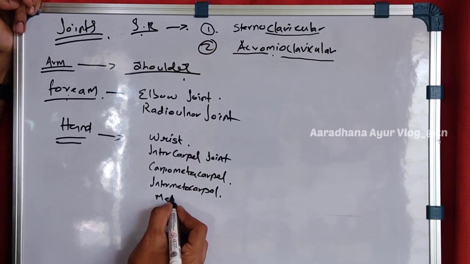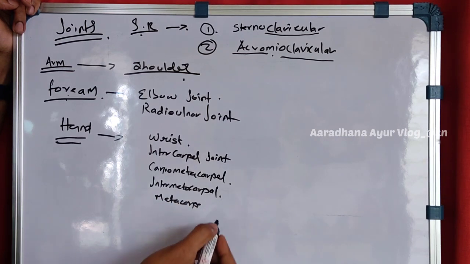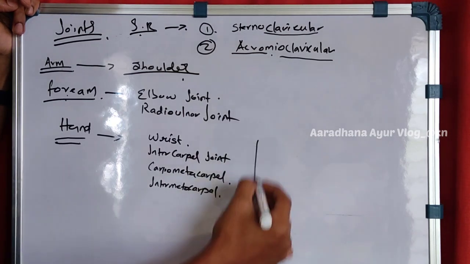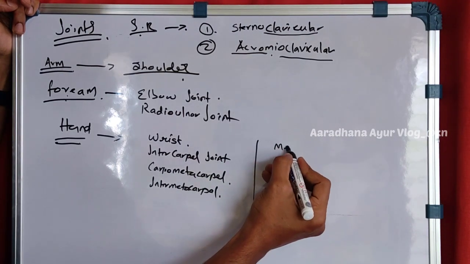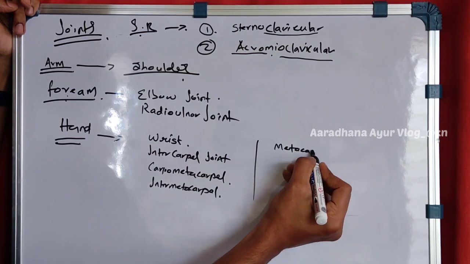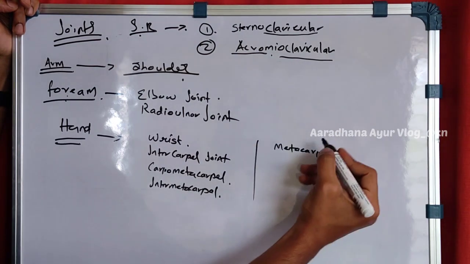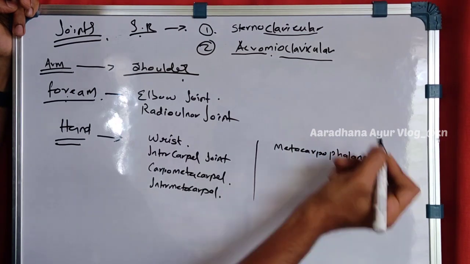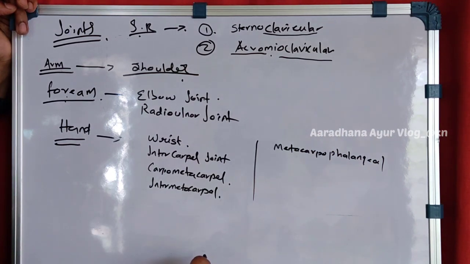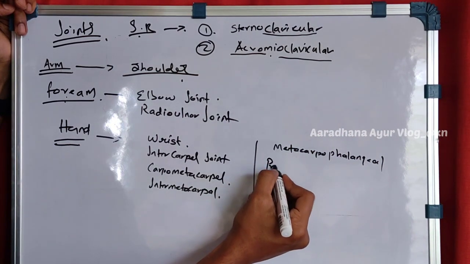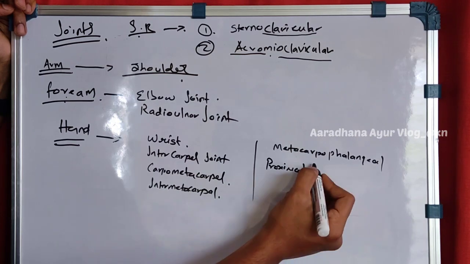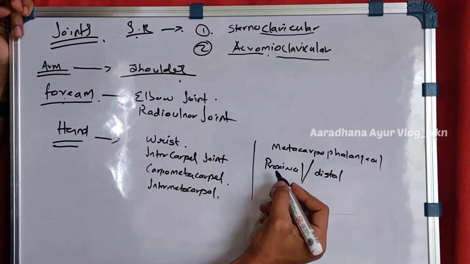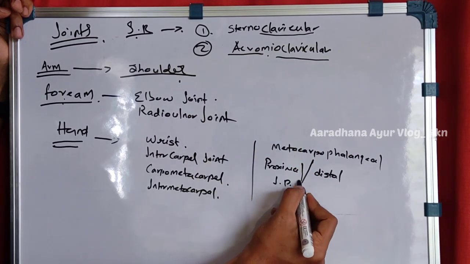Next is the metacarpophalangeal joint. Next is the proximal or distal interphalangeal joint.